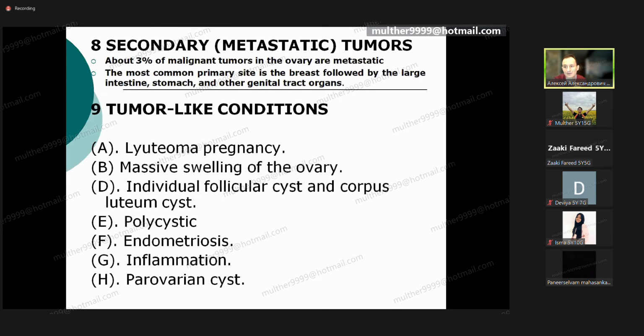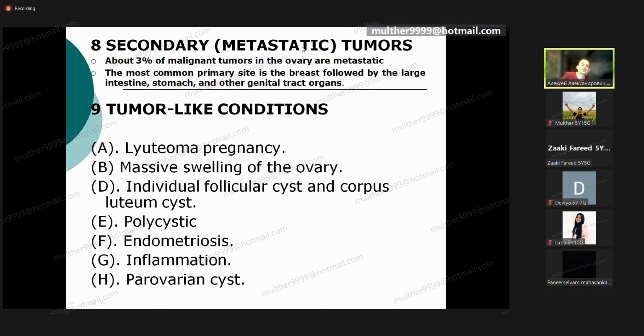That is why that condition should be included in our classification. Inflammatory edema of the ovary, paraovarial cyst, endometriosis or endometrioma, all those cysts were included inside our histological classification.